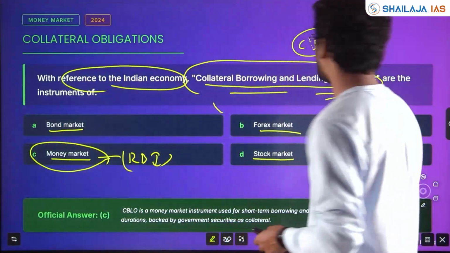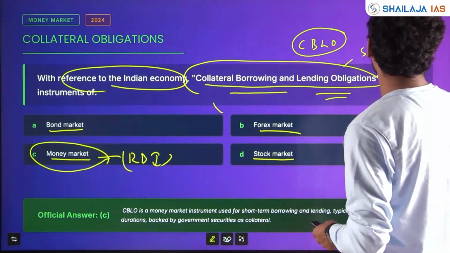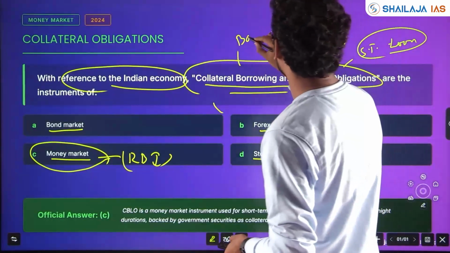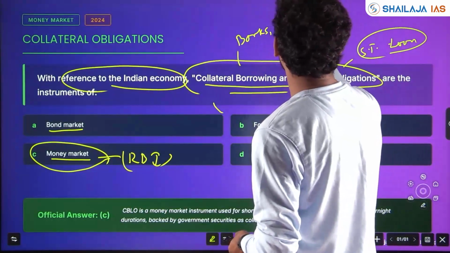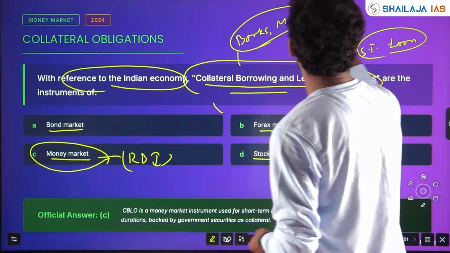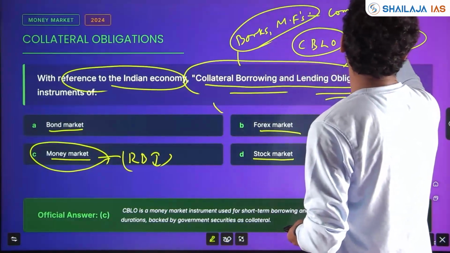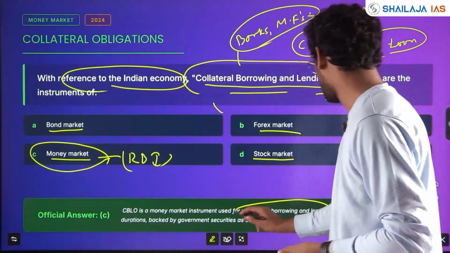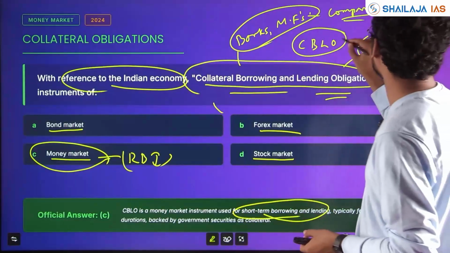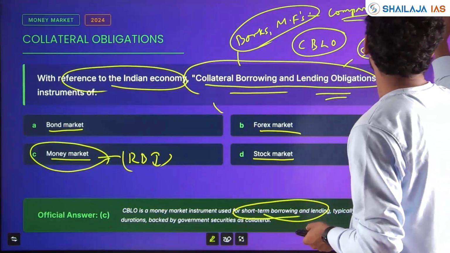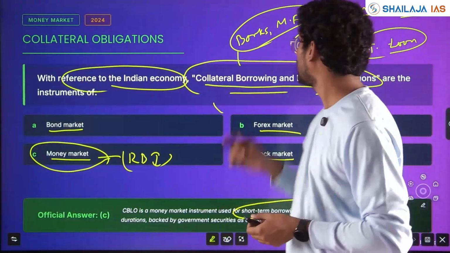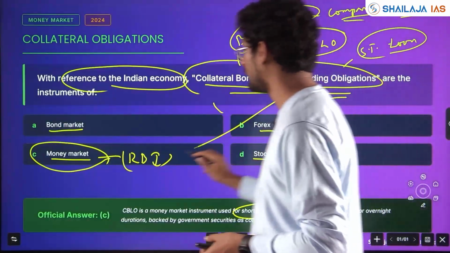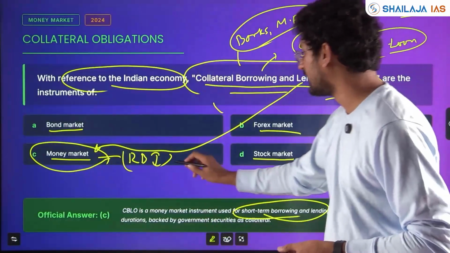Collateral borrowing and lending obligation is a short-term loan given to banks, mutual fund houses, and some companies. If they require short-term money, say 1 week or 14 days, it is short-term borrowing and lending, typically overnight or for 7 to 14 days. If they have a mismatch and short-term money is required, then CBLO is given. CBLO is a money market instrument and it is under RBI.